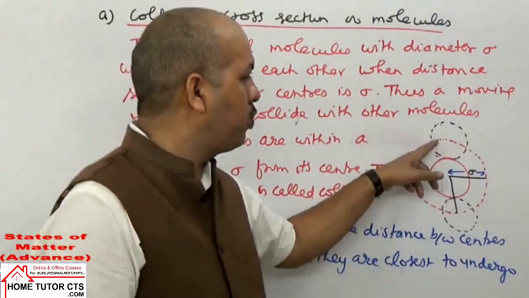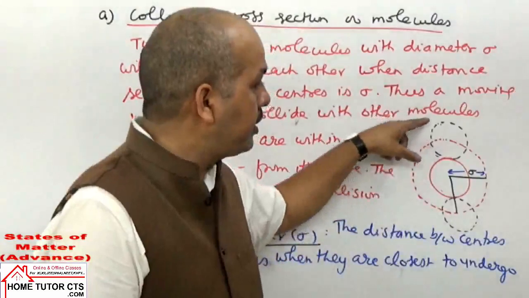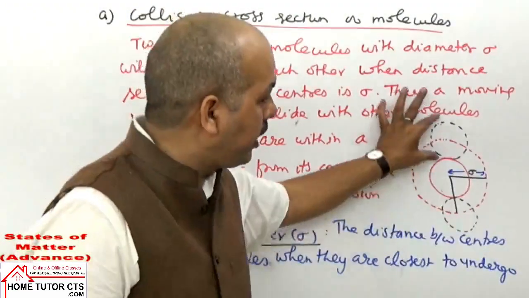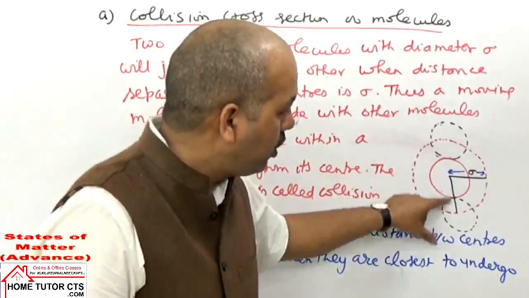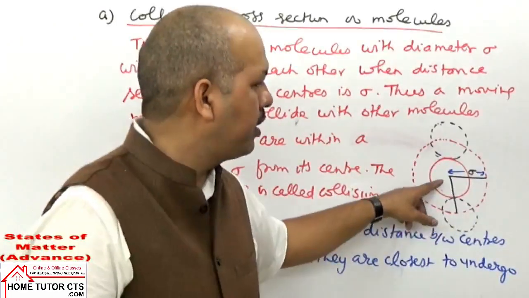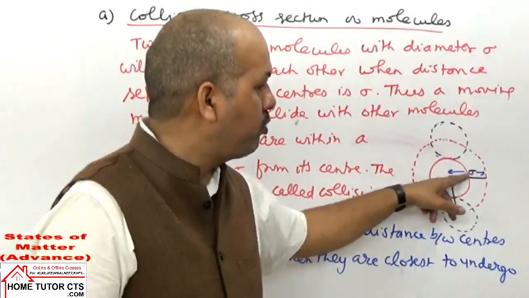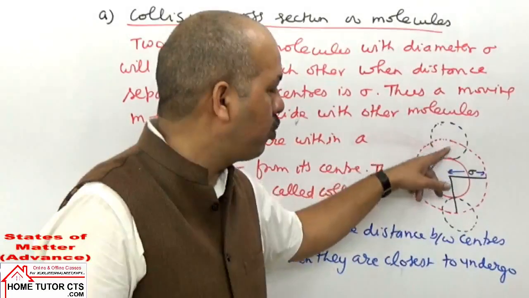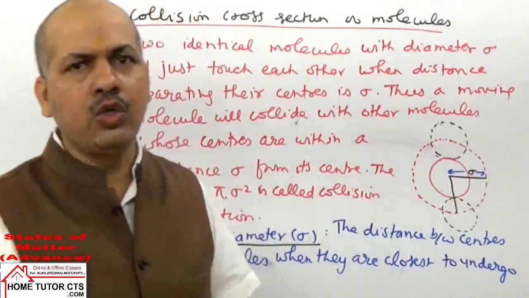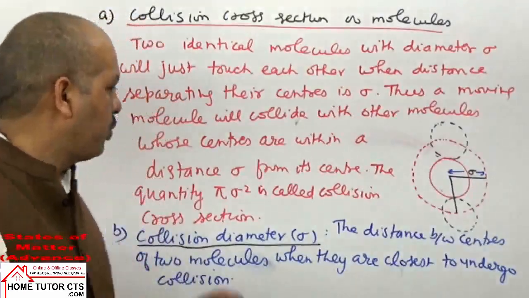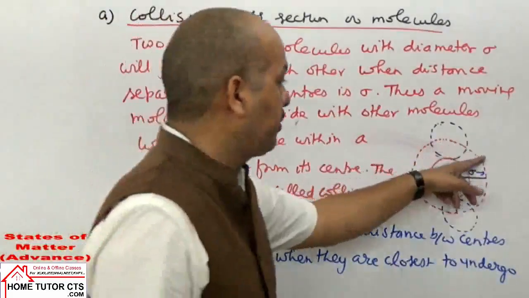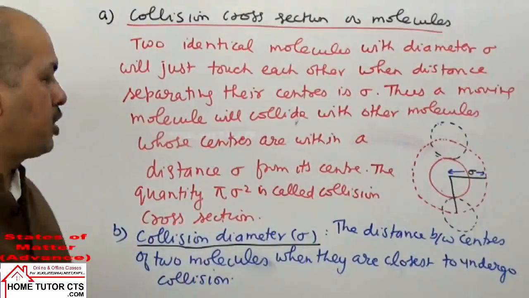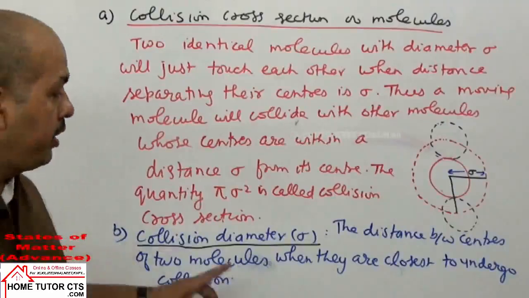We have taken one molecule, and here is the second molecule. When they approach from either direction, they are the two closest molecules in this position, or at any position we can take here. So we can take a bigger molecule which will have radius equal to one molecule diameter, sigma, or nearly 2r. The area enclosed in the big sphere is called collision cross section, pi sigma square.